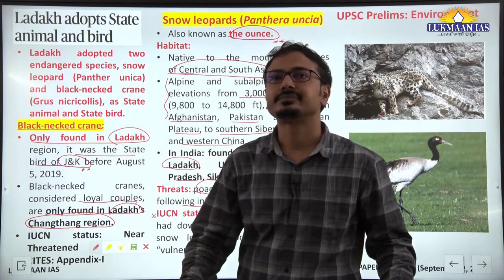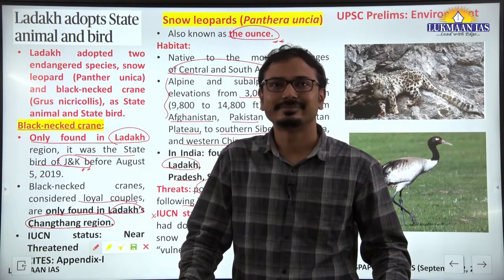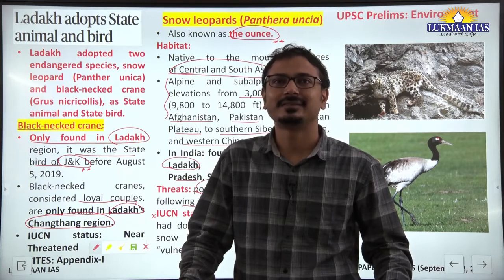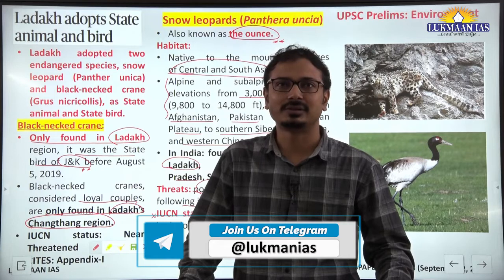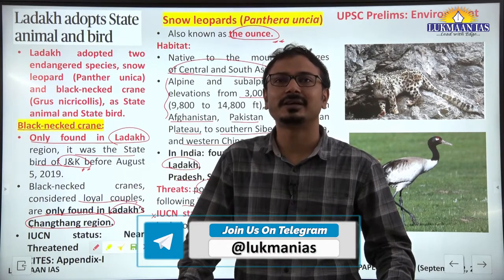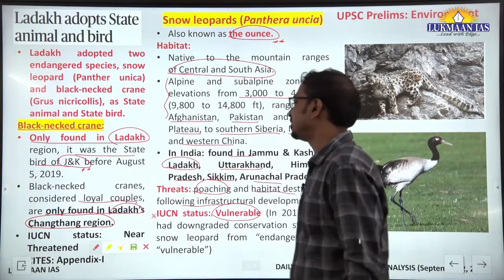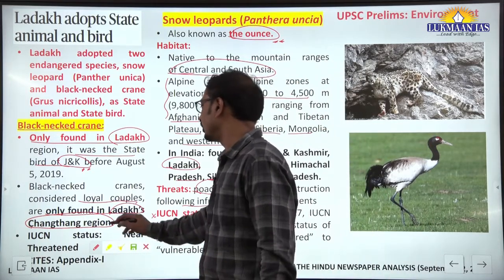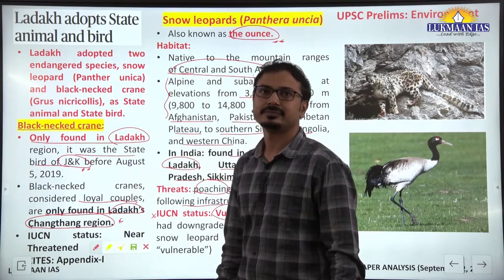Pashmina shawls, right, from the Changthangi goat found in the Changtang plateau of Tibet. So this black-necked crane is also found in that region.